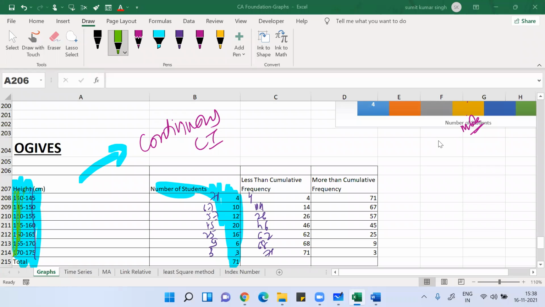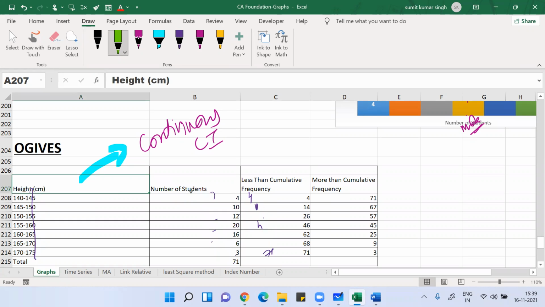Whenever normal class interval with normal frequency is given, you can convert it into less than class interval with less than cumulative frequency. And then if you plot the representation for this, that representation is called an ogive.